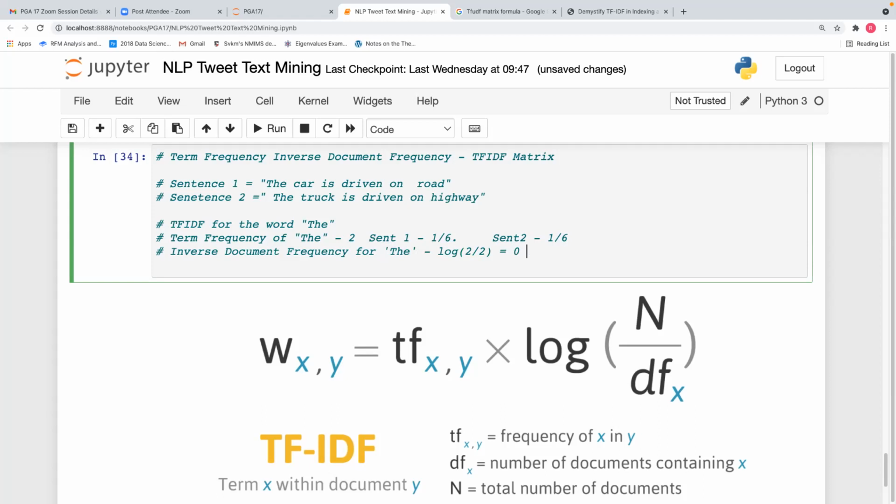So TF-IDF for the in sent1 is 0 and sent2 is also 0. The term frequency times the inverse document frequency for the in sent1 is 0 and sent2 is also 0.